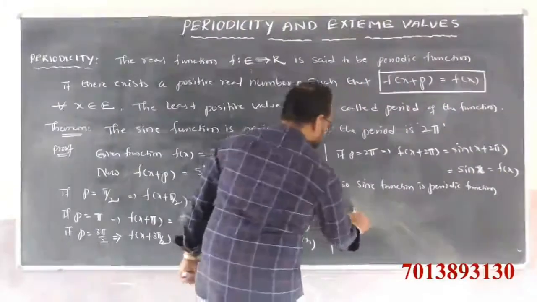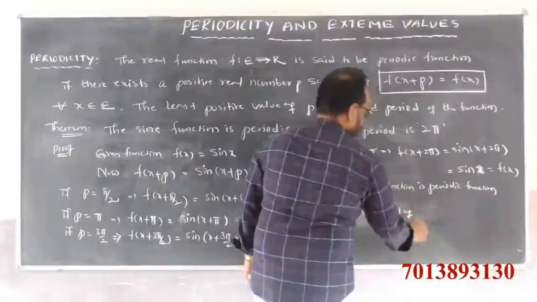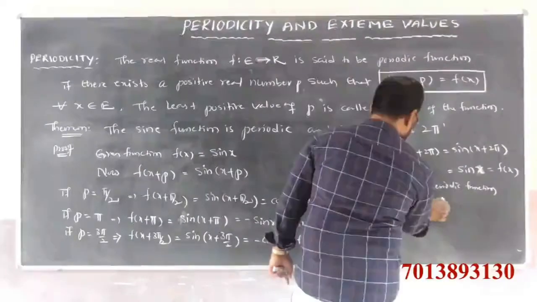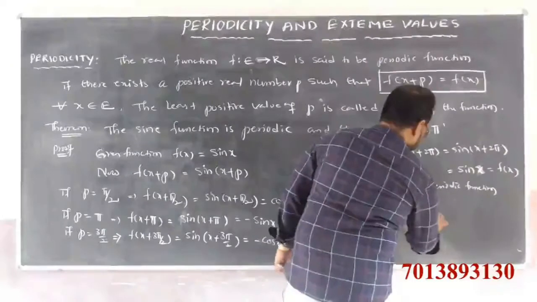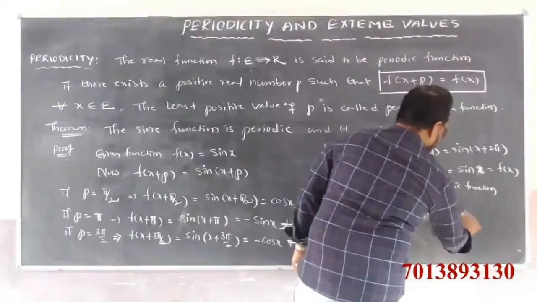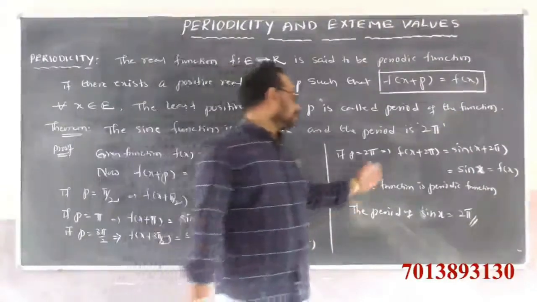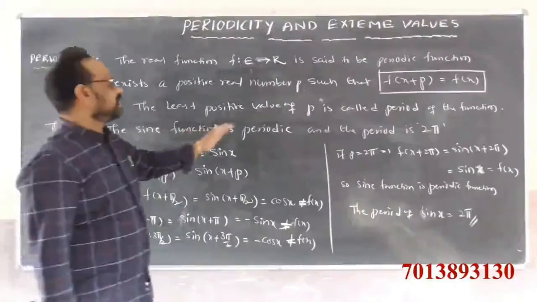The period of the function is how much? 2 pi.